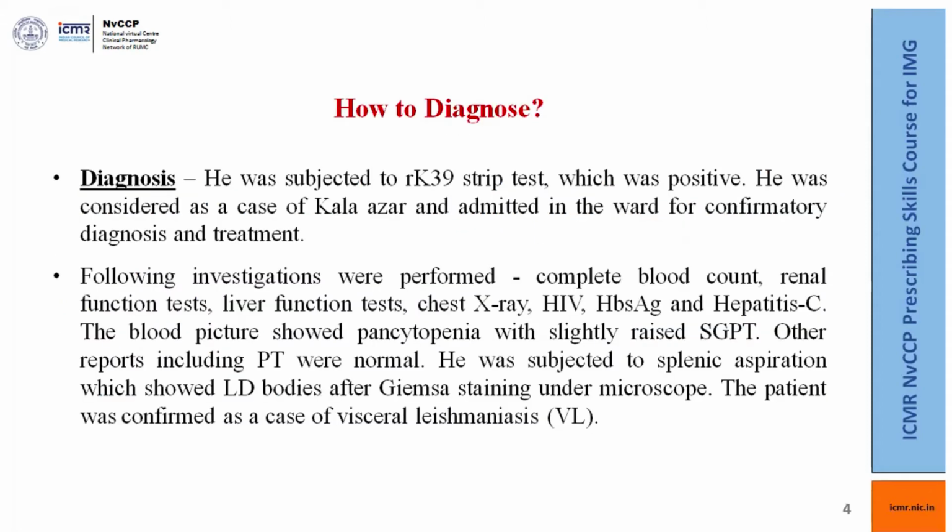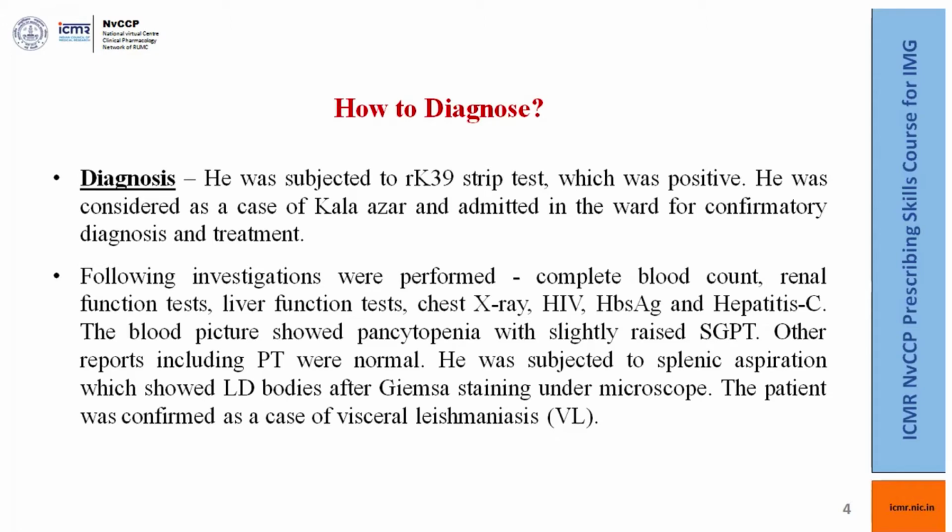So how to diagnose this case? He was subjected to RK39 strip test, which was positive. He was considered as a case of Kala-Azar and admitted in the ward for confirmatory diagnosis and treatment. The following investigations were performed: complete blood count, renal function test, which included serum creatinine and blood urea nitrogen, liver function tests, SGPT and alkaline phosphatase and serum bilirubin, a chest X-ray PA view, hepatitis B, hepatitis C, and HIV.